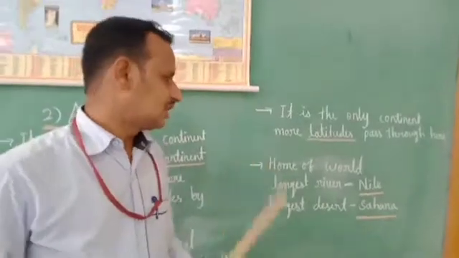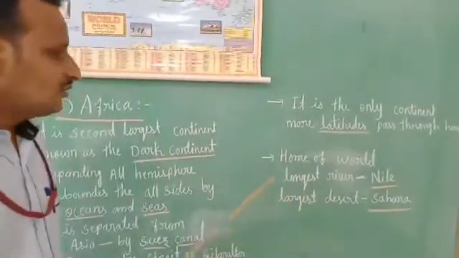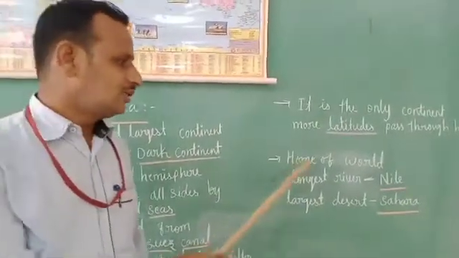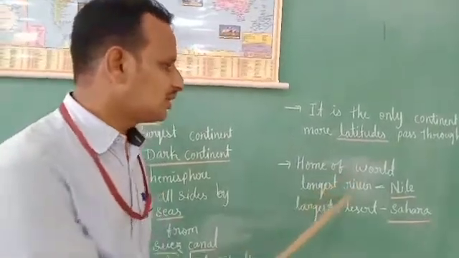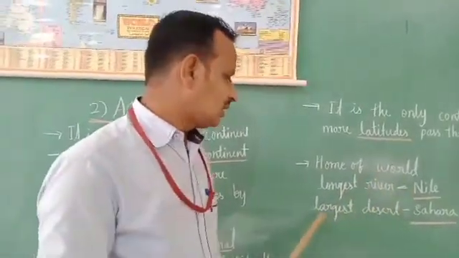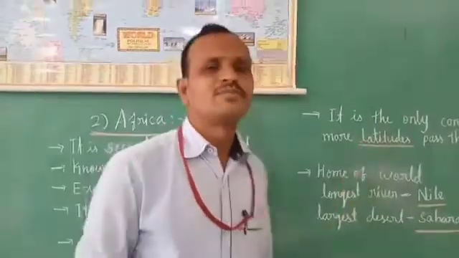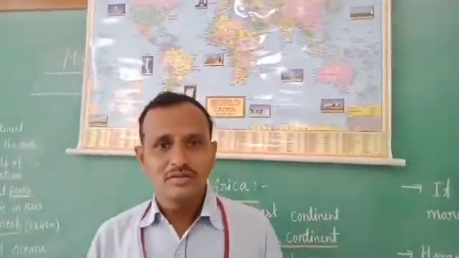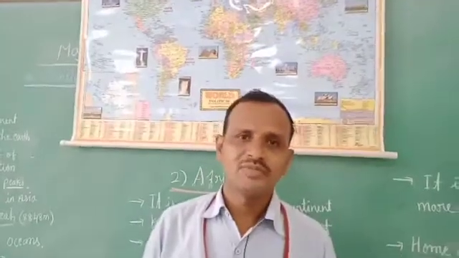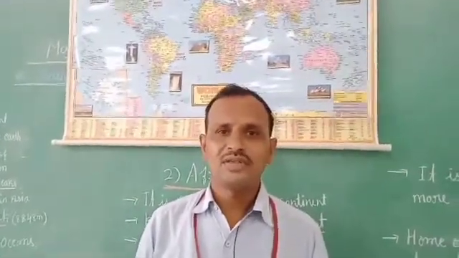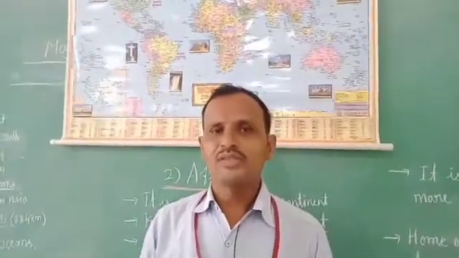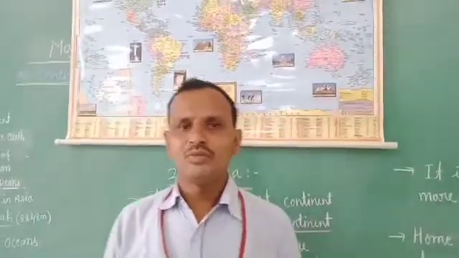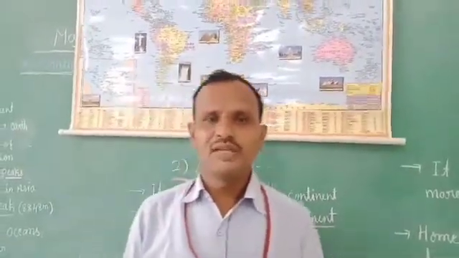So remember, children. And the last feature of this Africa continent is that it is the home of the world's longest river, the Nile, and the world's largest desert, the Sahara. This is very important. Children, do you know which is the world's longest river? That is the Nile river. The Nile river is very famous, and provides agriculture facilities to many countries.